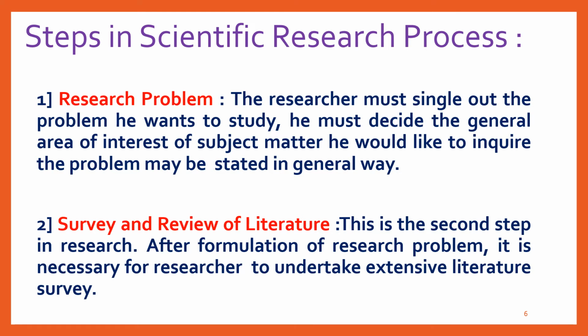Steps in scientific research process. The following are some steps in the scientific research process. First step in research process is research problem. The researcher must single out the problem he wants to study. He must decide the general area of interest or subject matter he would like to inquire into. The problem may be stated in a general way.